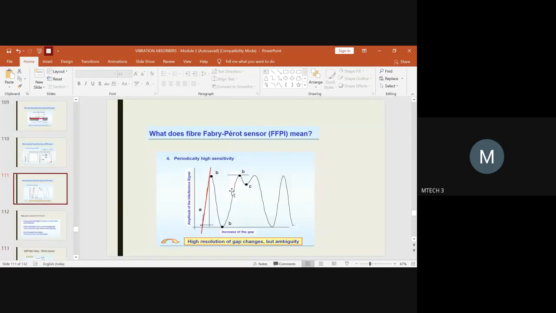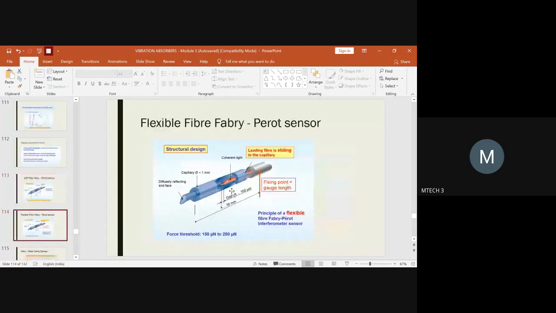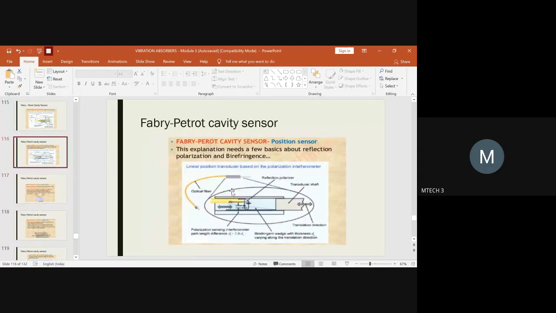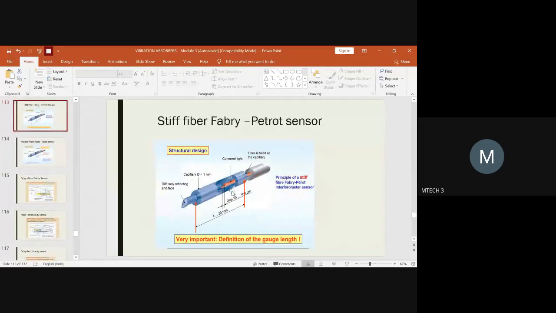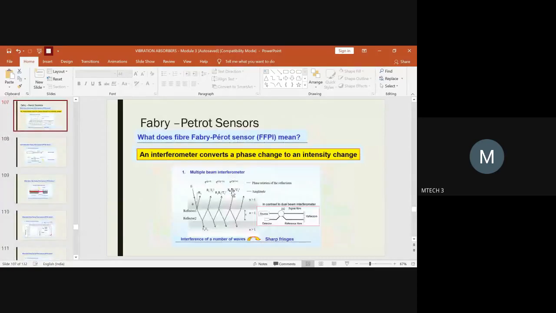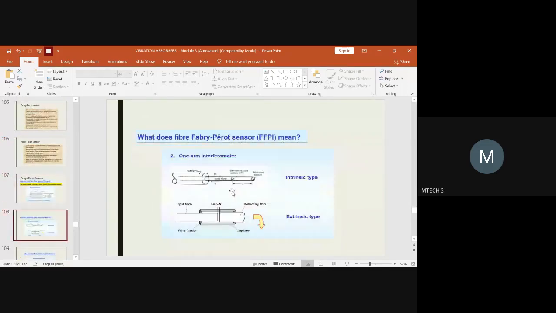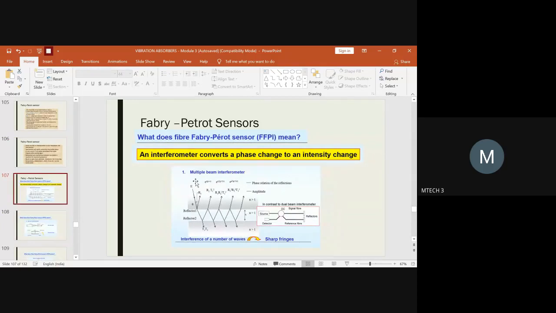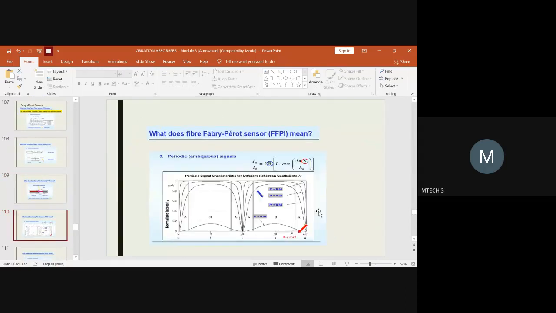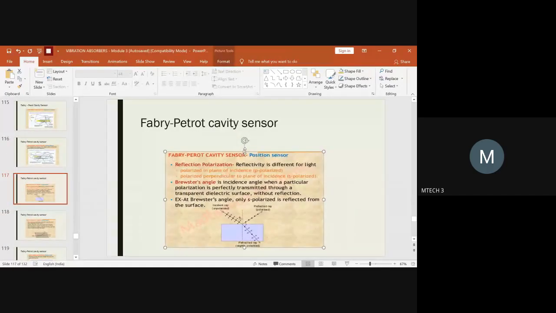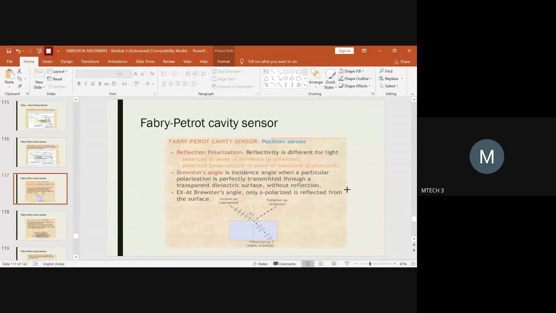Okay, so after this, you are about to study only one key concept here. If it is for a position sensor, all the process and the operation is similar to what I told you, right? I have explained the working principle of the Fabry-Perot cavity sensor, how it operates for pressure sensing, and I have explained it for intrinsic and extrinsic. The only thing you should understand is how the light rays get reflected. I have shown that in a simple concept here, and if you understand that, it is more than enough. All other types of classifications I have told you. So here, I'll just explain this slide and leave you.